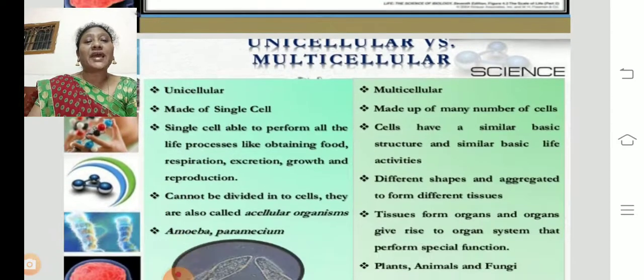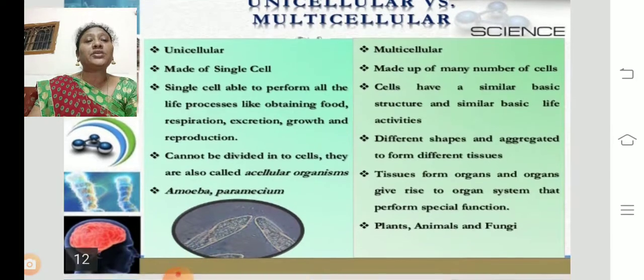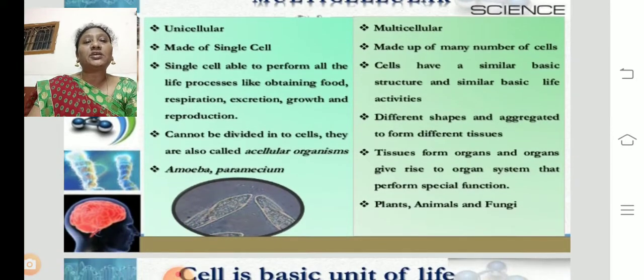Now let us have a comparison study of unicellular and multicellular organisms. Unicellular organisms are made up of a single cell, and the single cell is able to perform all the life processes like obtaining food, respiration, excretion, growth, and even reproduction. All these activities are done by only one cell in a unicellular organism.